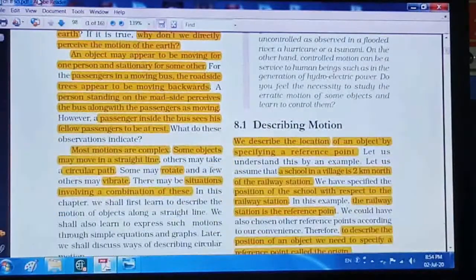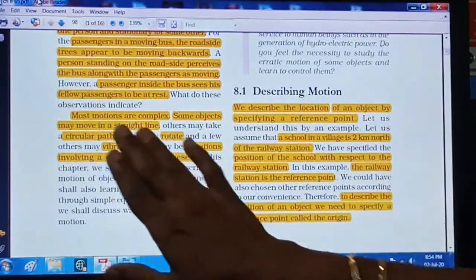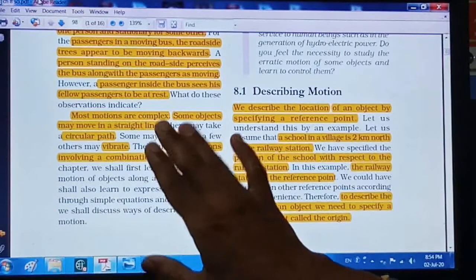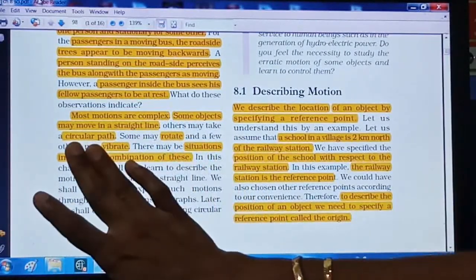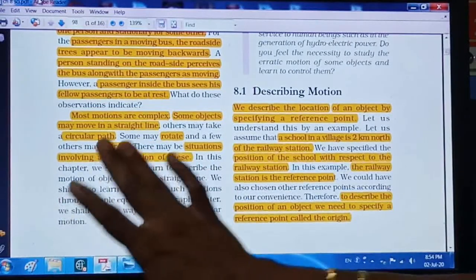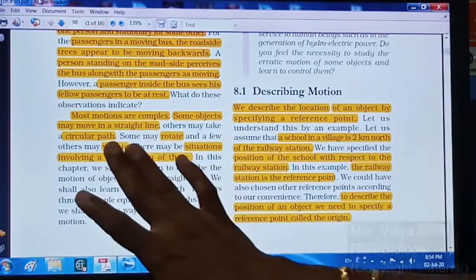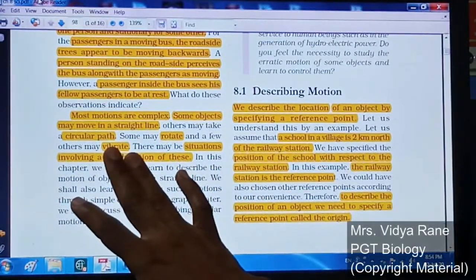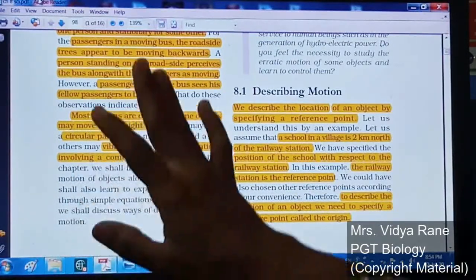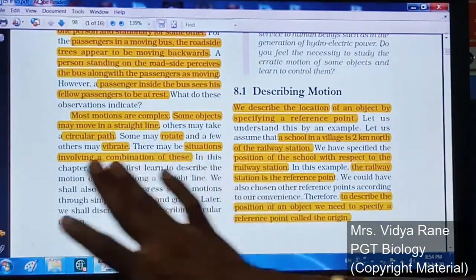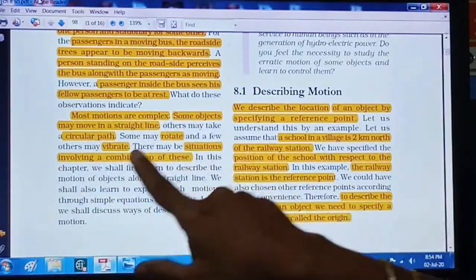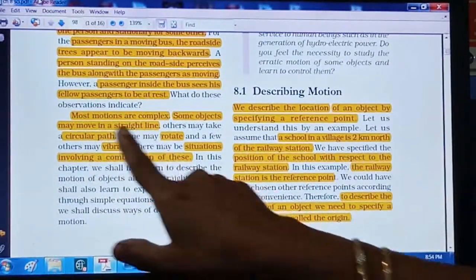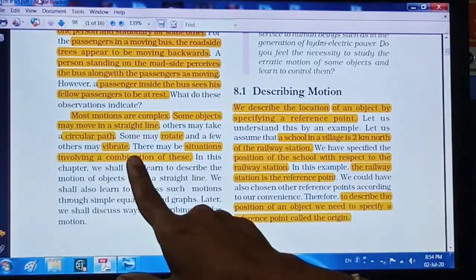Now see the next paragraph. Most motions are complex. Some objects may move in a straight line, some may take a circular path, some may rotate and may vibrate, right? So here there may be situations involving a combination of these. Maybe the circular path and straight line motions together, right?